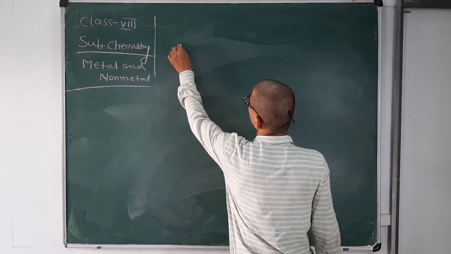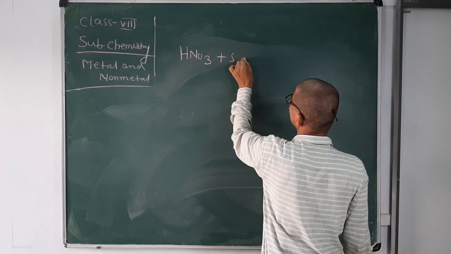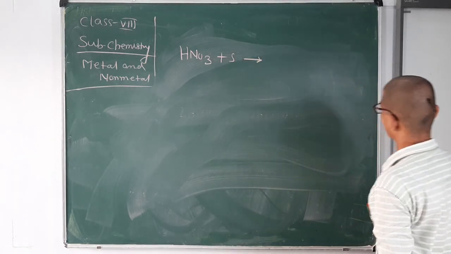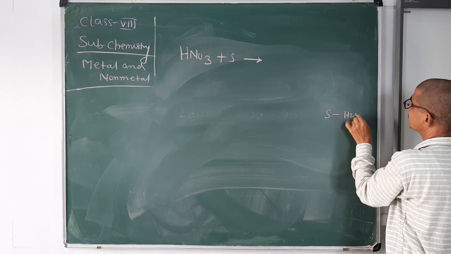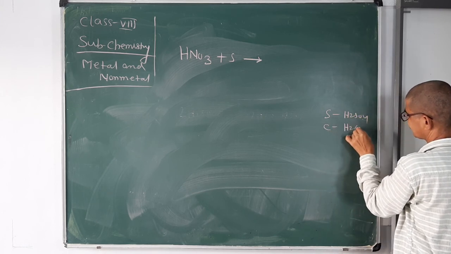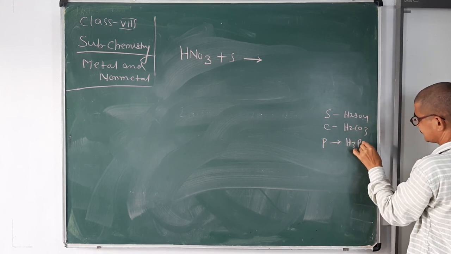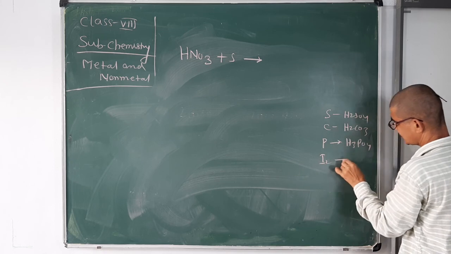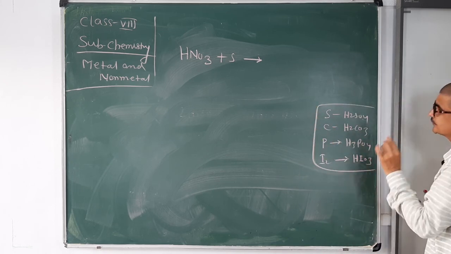Similarly, concentrated nitric acid reacts with sulfur. What will happen? Sulfur changes into sulfuric acid. You must remember: carbon changes into carbonic acid, phosphorus changes into phosphoric acid, and iodine changes into hydroiodic acid. You must remember these things.